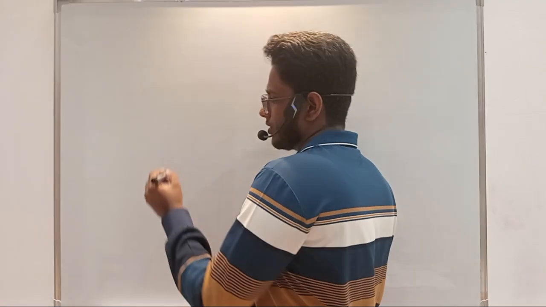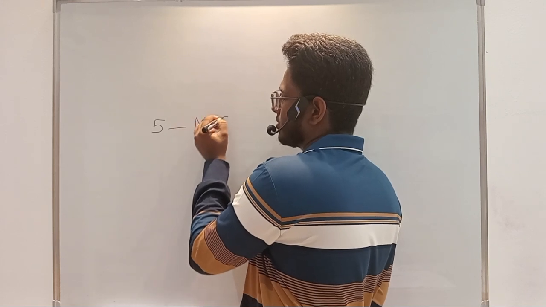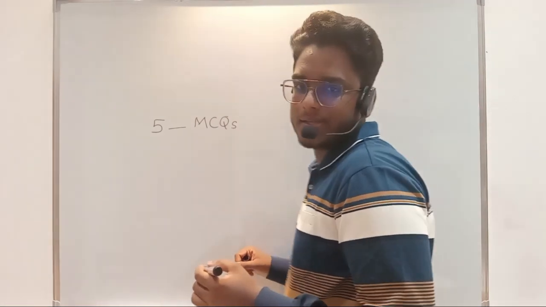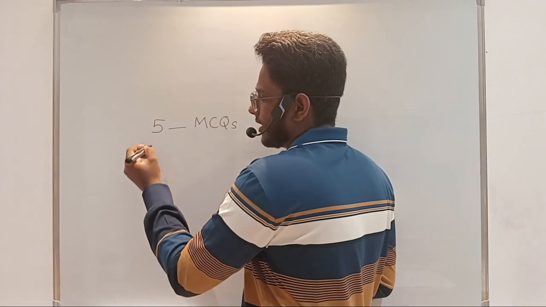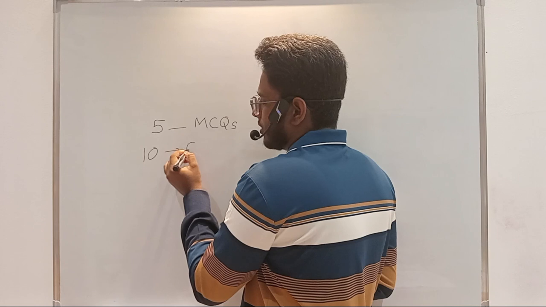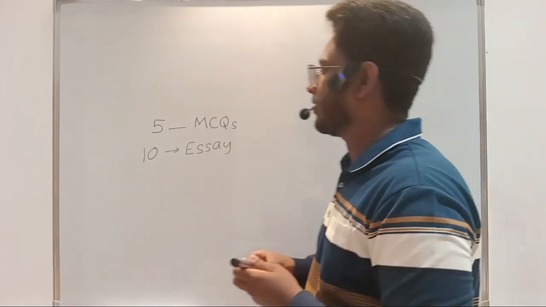So today what are we gonna do? We are gonna start industrial chemistry. Before going into the unit, let me tell you something about the paper. In the paper, you will have 5 MCQs from industrial chemistry. Apart from that, you will have a complete essay on industrial chemistry, mostly the 10th question. The 10th essay is completely on industrial chemistry.